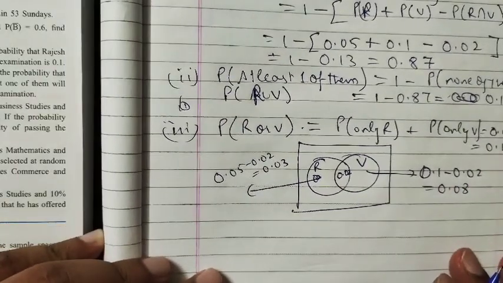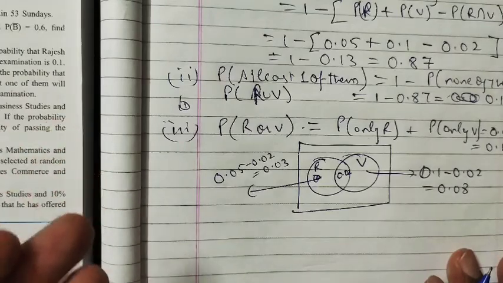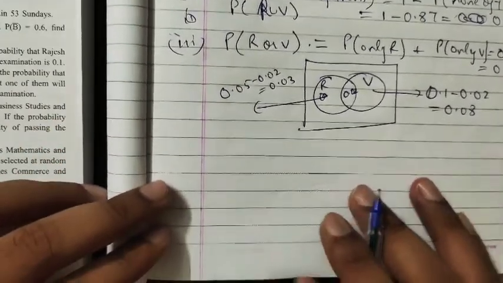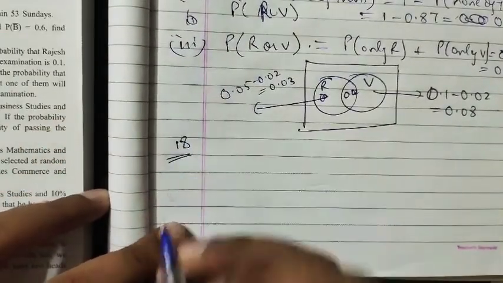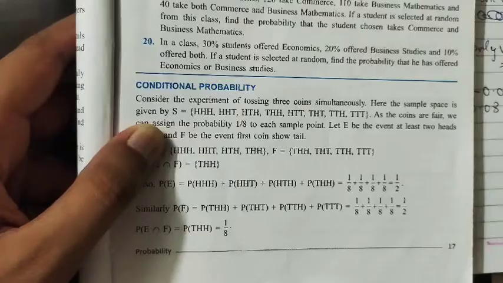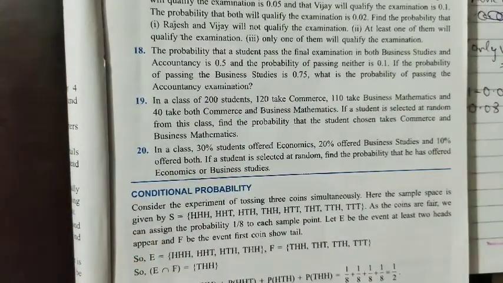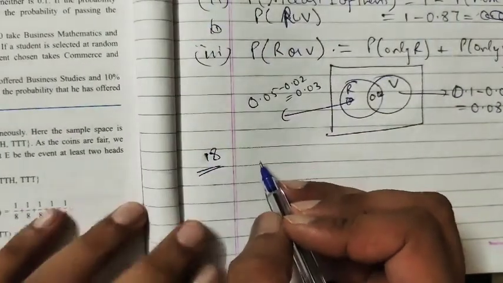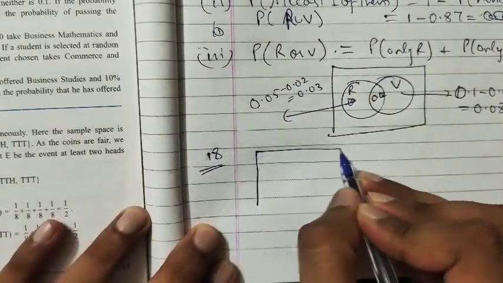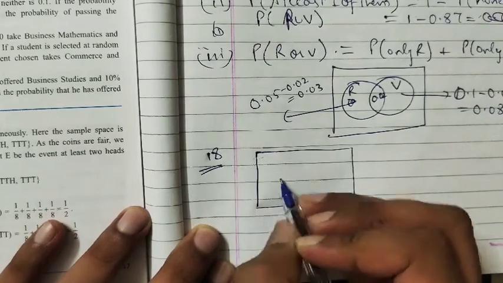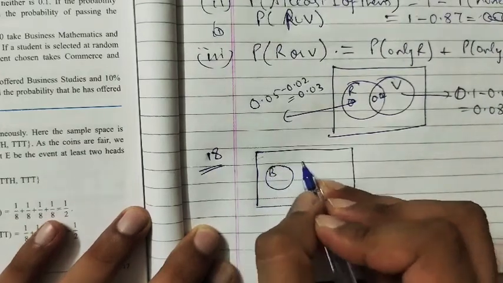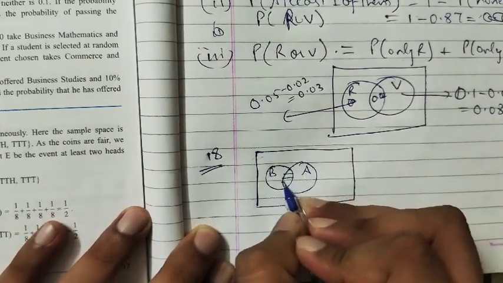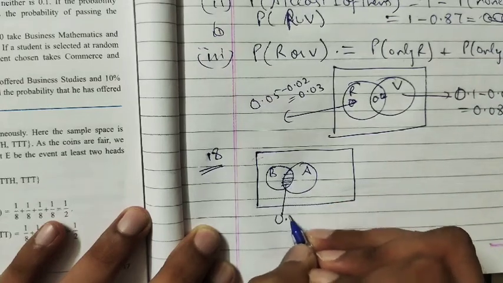This is our answer, right? So in this way we are going to do the questions. Next, question number 18. The probability that a student passes the final examination in both BST and accountancy is 0.5, right? So if we go through the Venn diagram, the probability that he will pass both exams, BST and accountancy, is 0.5.